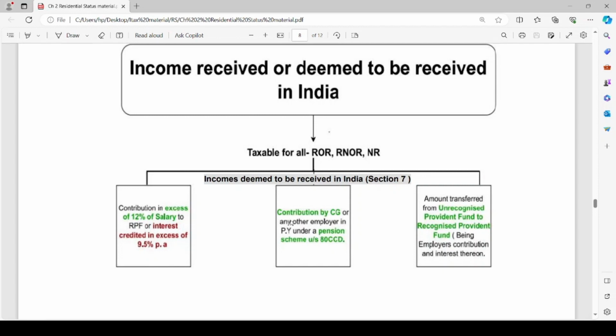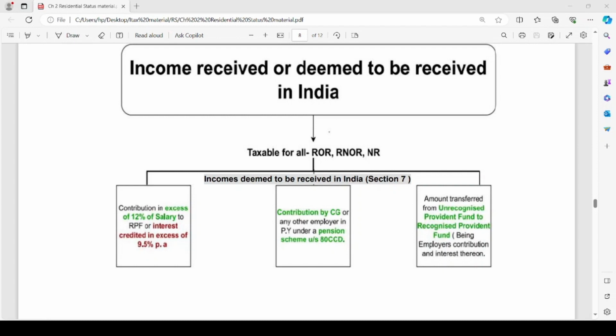Section 7 of the Income Tax Act, 1961 states the incomes which are deemed to be received in India. Let us discuss what those are. The first one is contribution in excess of 12% of salary to a recognized provident fund, or interest credited in excess of 9.5% per annum.